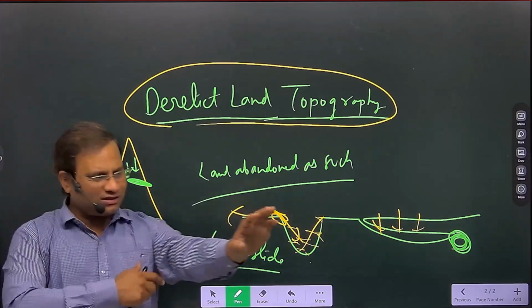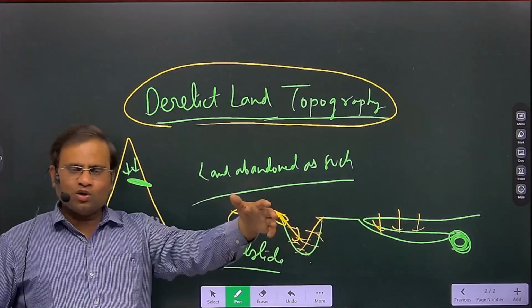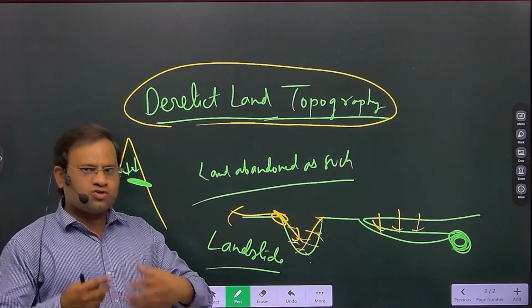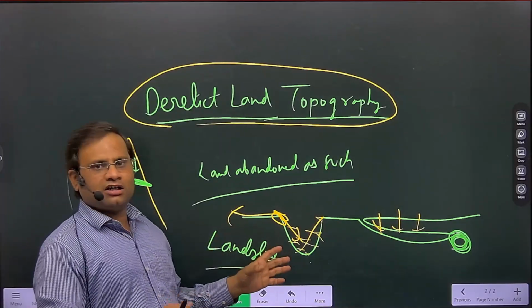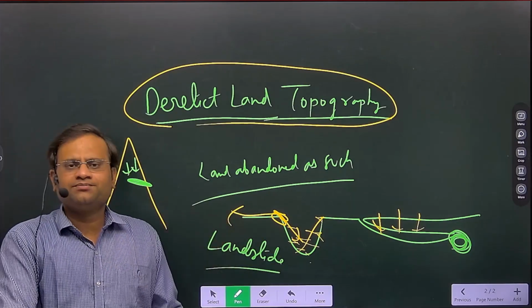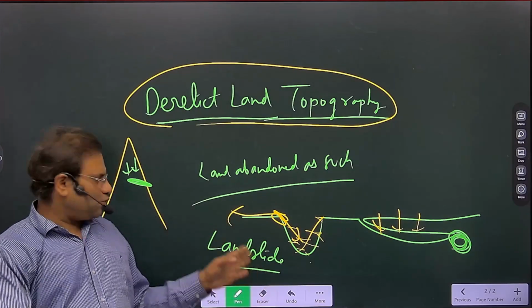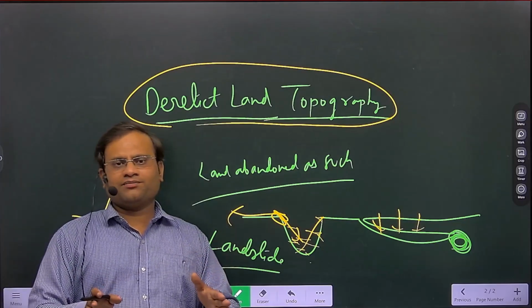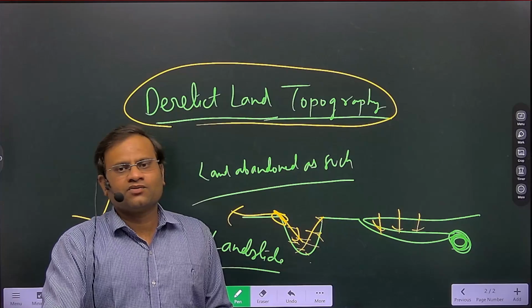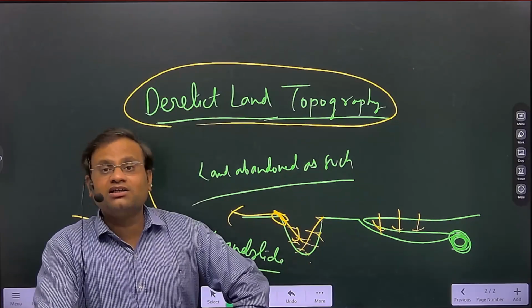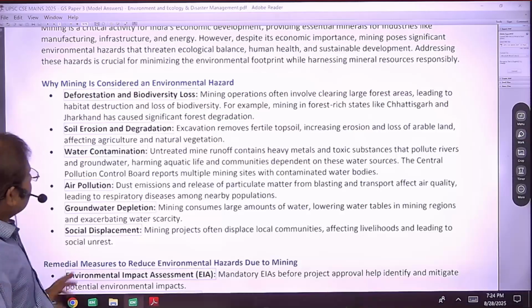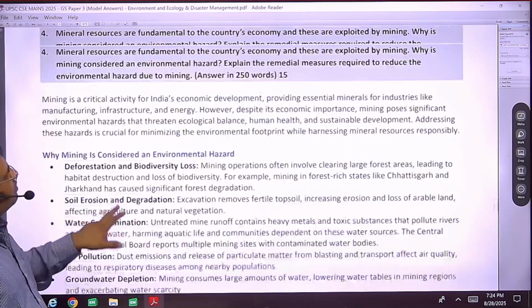A very good example is last year, 2024, or 2023 as well. Regularly in the last 2-3 days we have observed many miners trapped in mines. Like in Uttarkashi last year in 2024, many miners got trapped because a landslide trapped them in the tunnels. So landslide is a hazard which is triggered here, isn't it? Dear, this is how you can connect it with some technical issues.